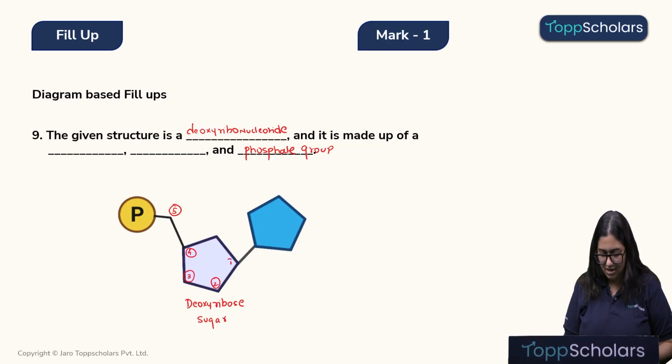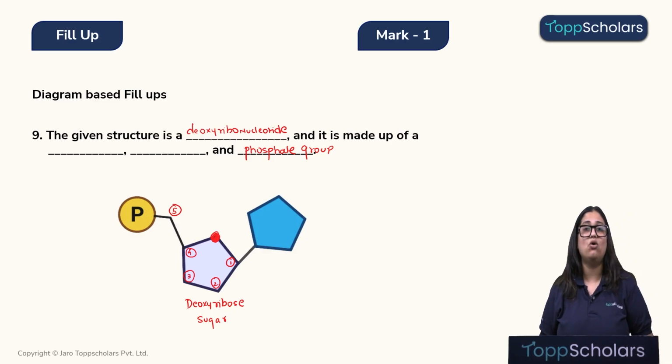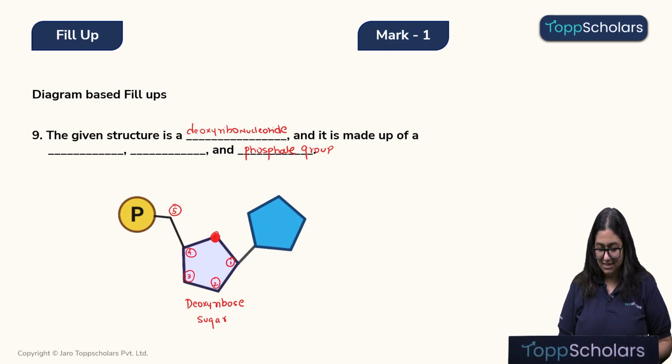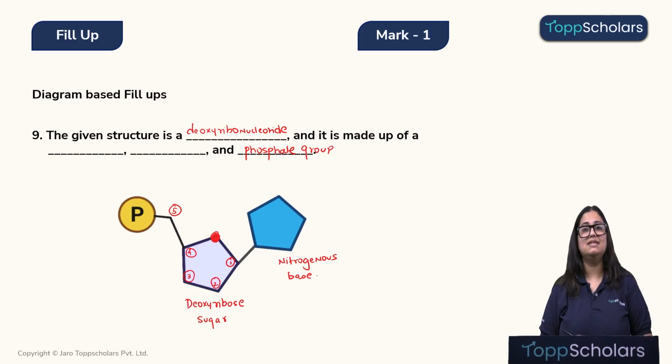Now you might wonder, ma'am, what is over here at the ground when all the 5 carbons are present over here? Yes, over here we have the oxygen. So that is why this has only 1, 2, 3, 4 and 5 carbon, which is a deoxyribose sugar. On the first carbon, this blue color structure that we can see, this is a nitrogenous base. That is a nitrogen containing compound.